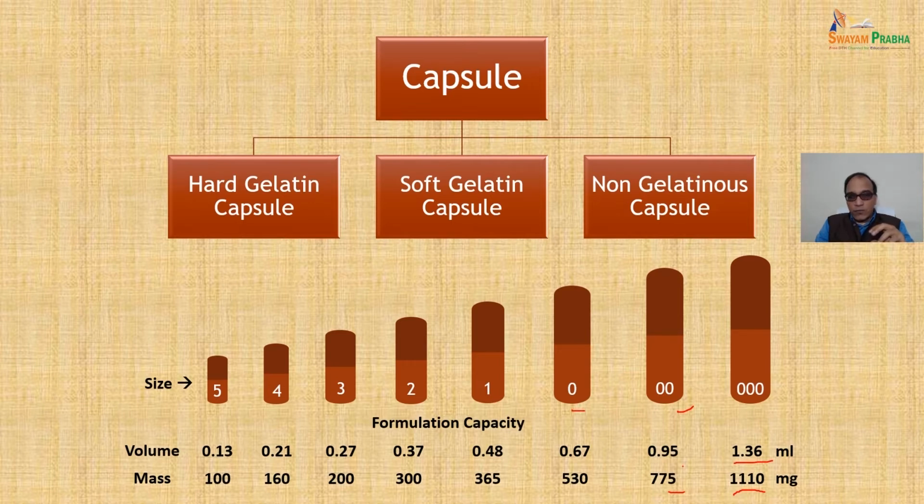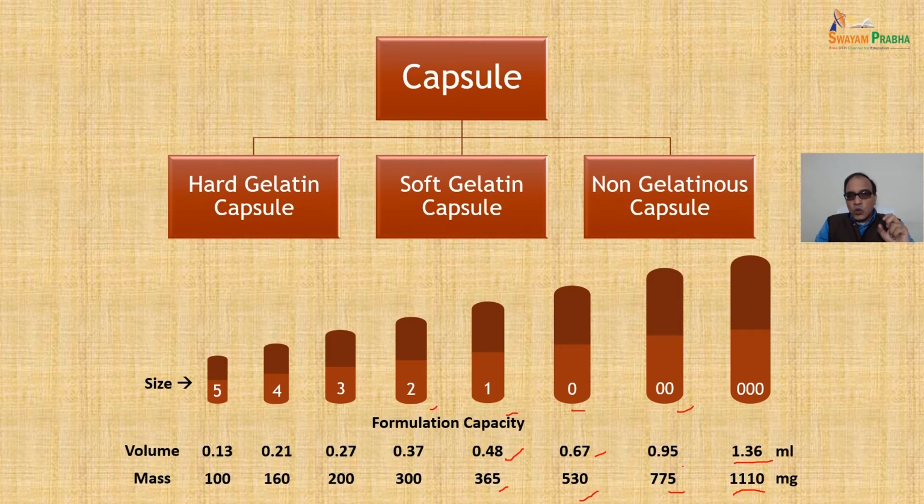Size 0 has 0.67 ml capacity with 530 milligram fill weight. Size 1 has 0.48 ml capacity, and 365 milligram is the fill mass.